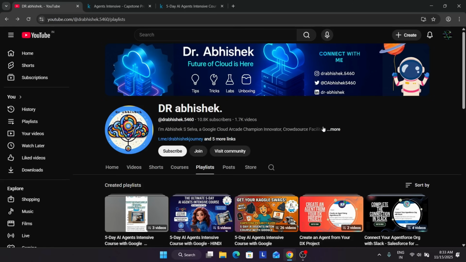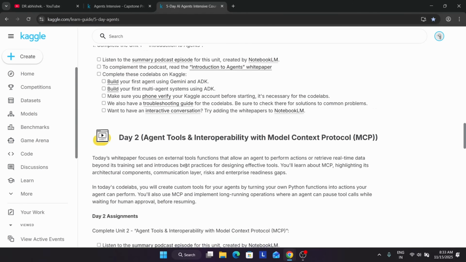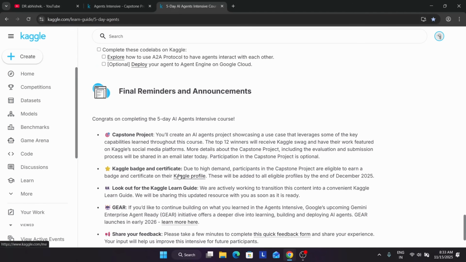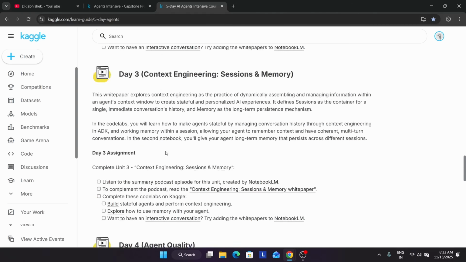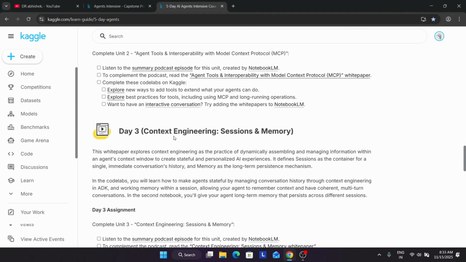So here we'll be knowing what the Capstone project is, how to submit it, what the tracks are, all this. If you come to the main page and scroll down, the Capstone project is a chance and a final challenge in the 5 days AI intensive course. If you have completed all the courses and assignments, then you can move to the Capstone project. It will become easier for you to understand each and everything.